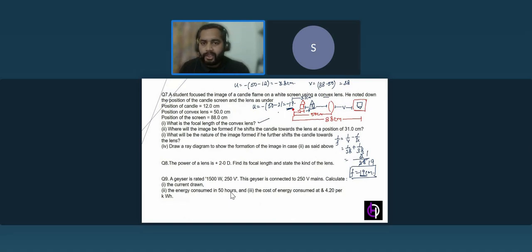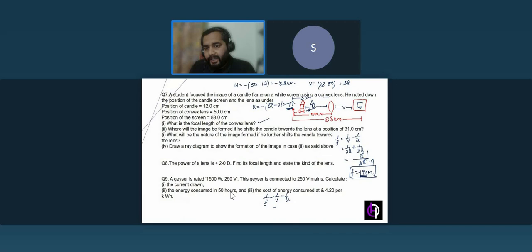So if you have practiced the image formation, what is the size, what is the nature of the image, where the image is formed? If we place the object at focus, the image forms at infinity. And if we calculate this mathematically, 1 by f is equal to 1 by v minus 1 by u. So we have to find v.